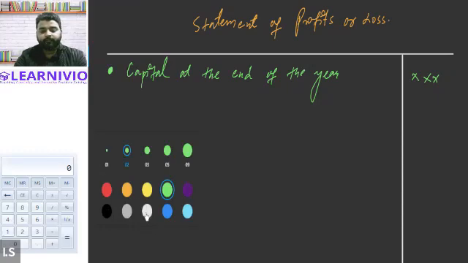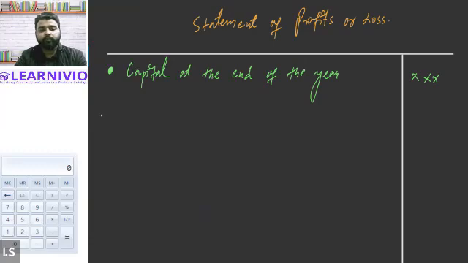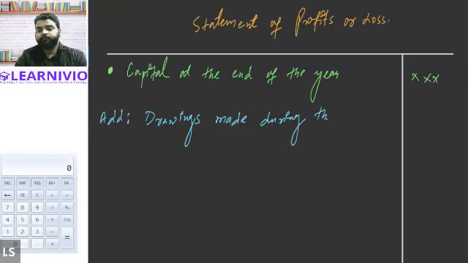Then to this we will add drawings made by the proprietor during the year. Got it? So we will write it here.